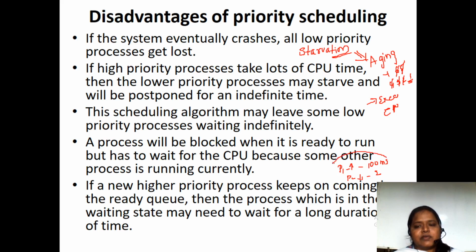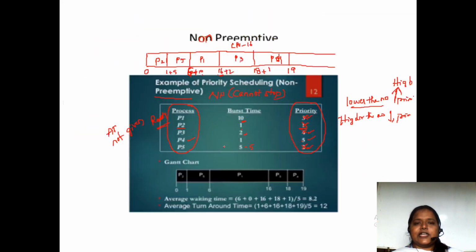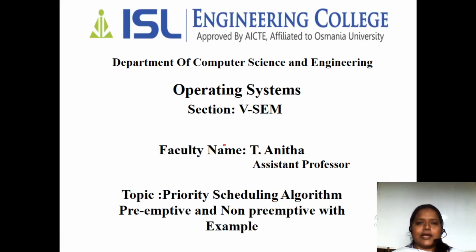Even though process P1 is having the highest priority, its burst time is more, but the P2 burst time is less. In this situation, it is a drawback. When a process is ready to run, it has to wait for the CPU, because only highest priority processes are allowed to run. So these are the advantages and disadvantages of the priority scheduling algorithm.